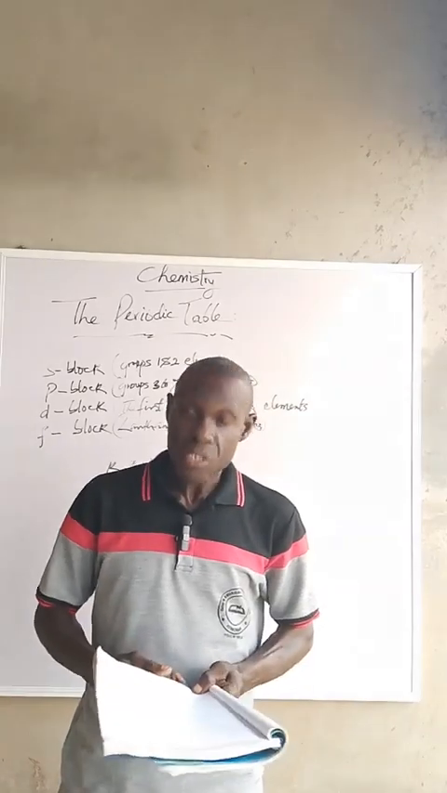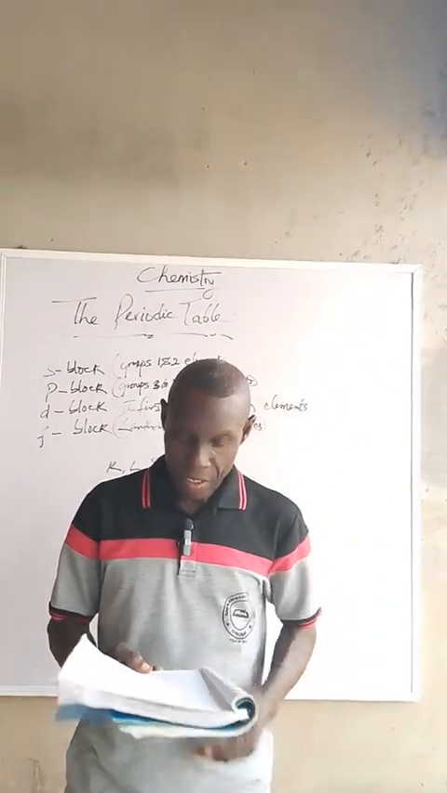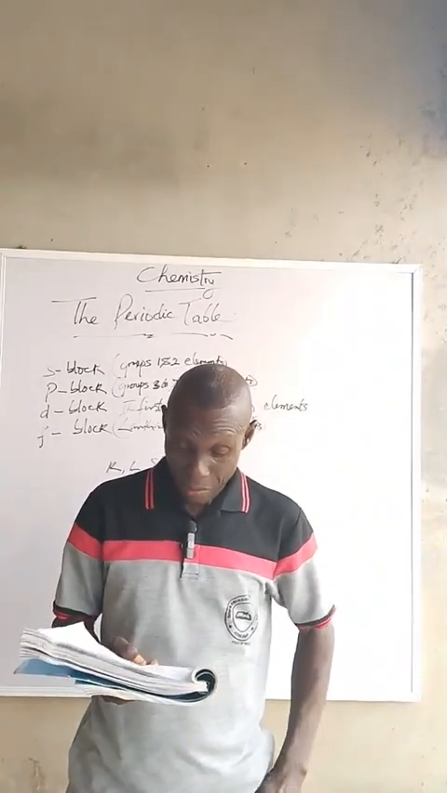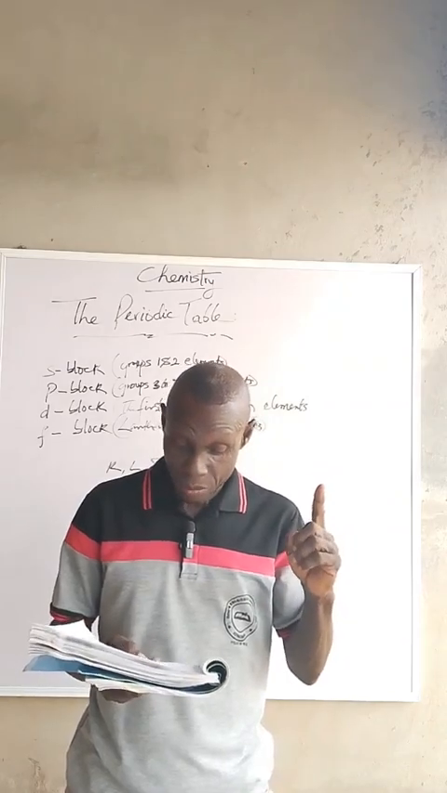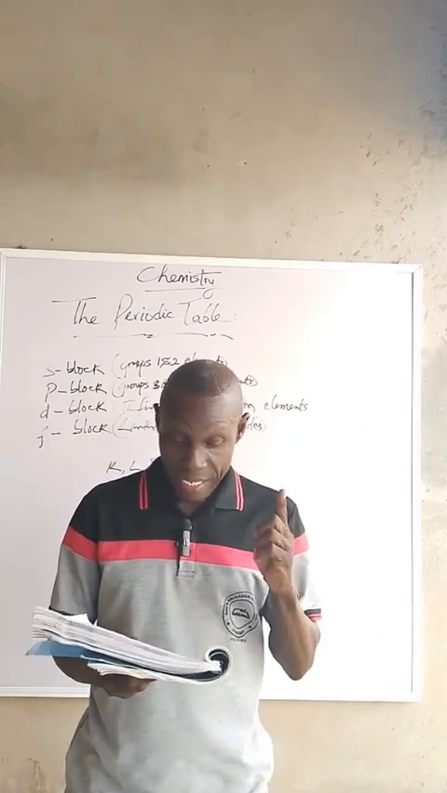As a chemistry student, you are expected to know the atomic number, the symbols, and atomic mass of the first 20 elements on the periodic table compulsorily. So elements in the same group have similar chemical properties.